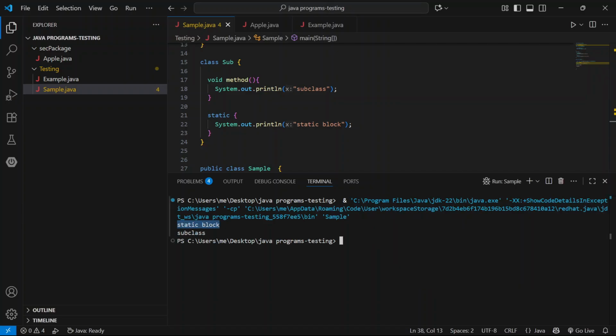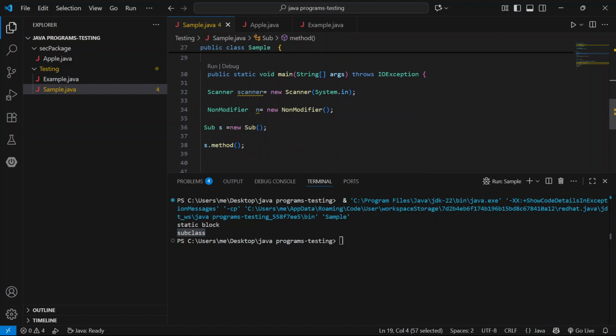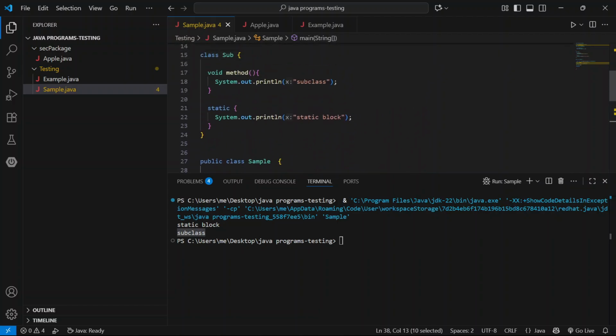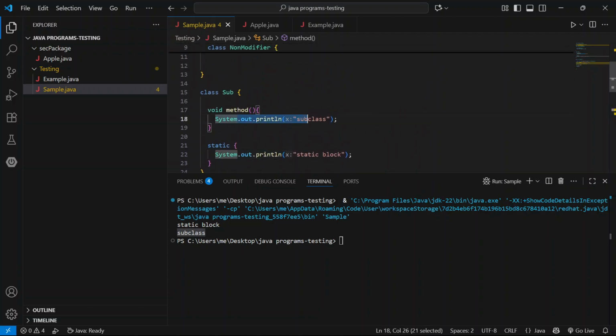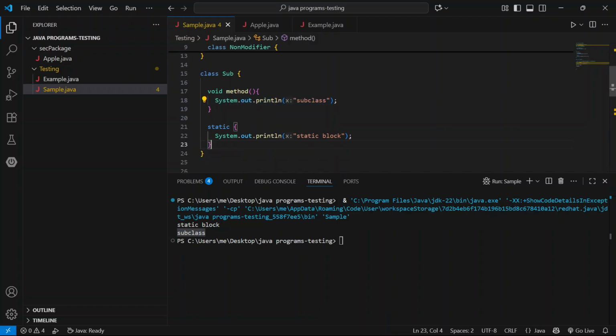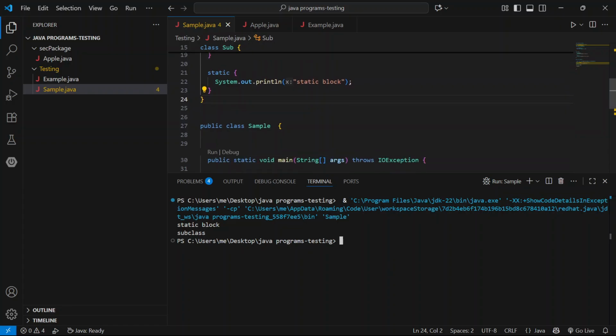Static block and subclass. We just created the object and called that method here, but it does not execute first. The static block is executed first. Without calling this block, it will execute.